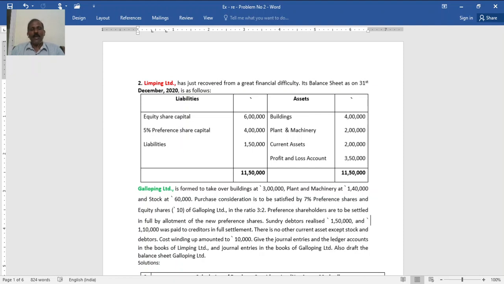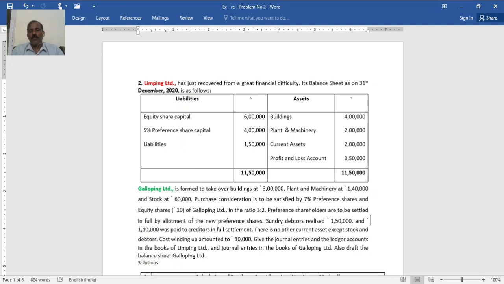You see here, Galloping Limited is formed to take over the assets of Limping Limited. Limping Limited is the transferor company. First you decide the method of calculating purchase consideration. It is said that purchase consideration will be satisfied by the issue of preference shares and equity shares, and it is not said how much equity share capital and preference share capital will be paid to the equity shareholders and preference shareholders. So here you must follow the net asset method.